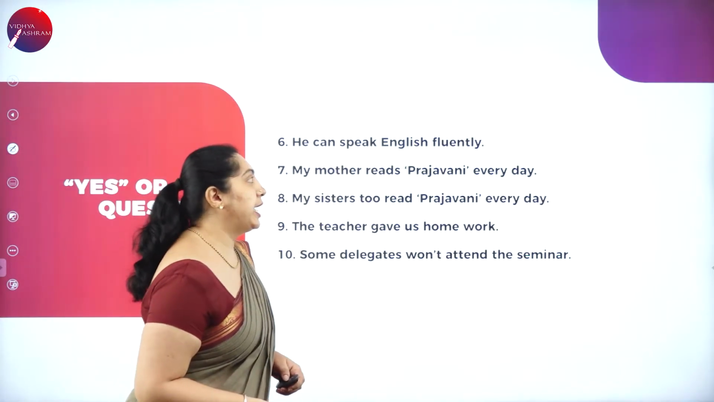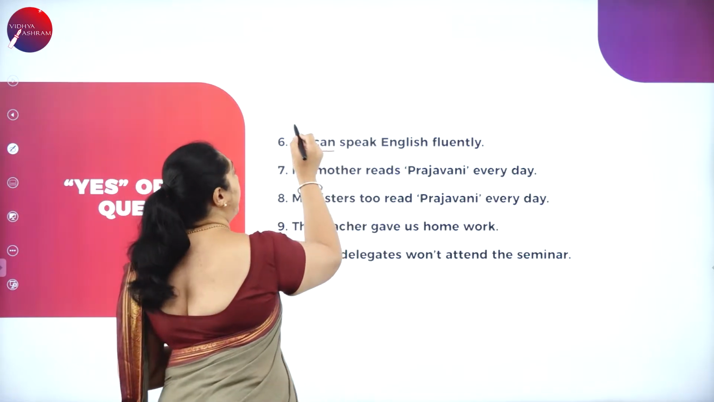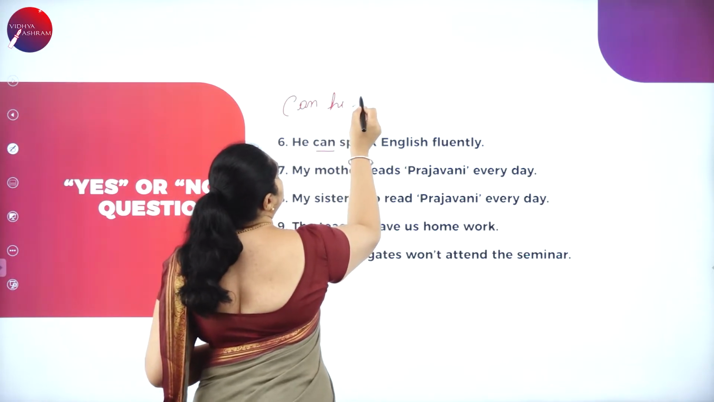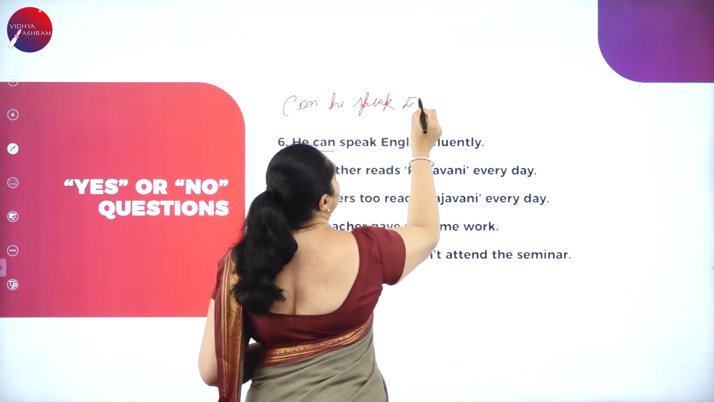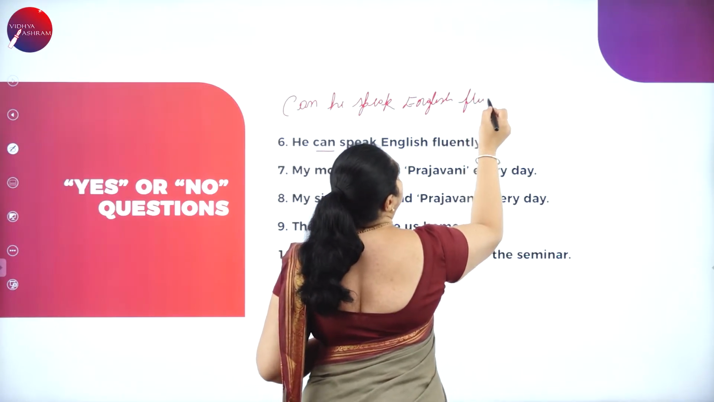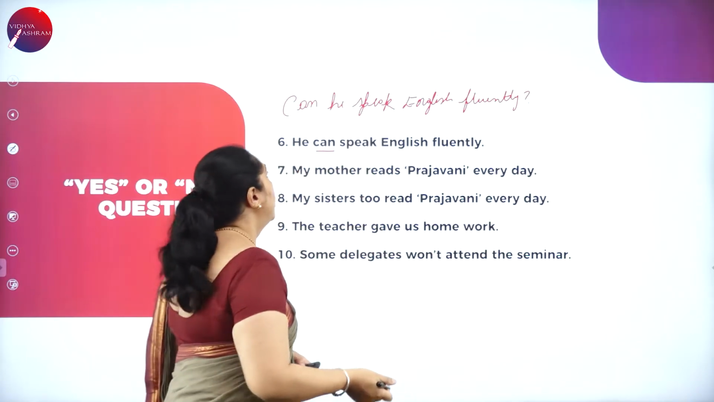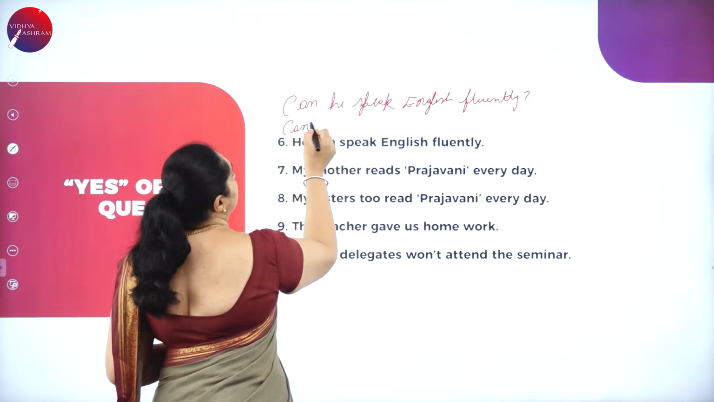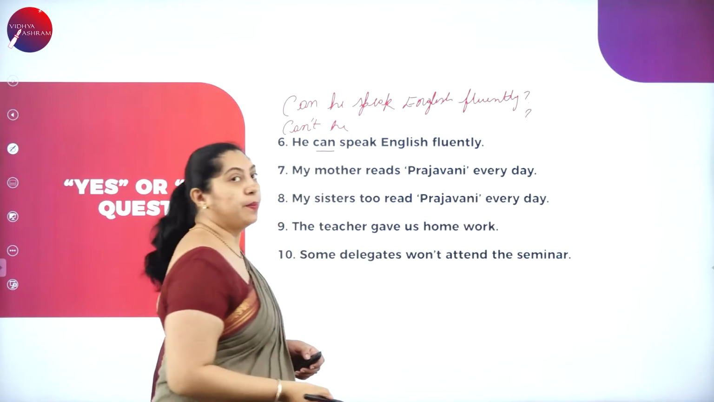He can speak English fluently. He can. So, can is the helping verb. So, can he speak English fluently? Question mark. The next form, can becomes can't. Can't he speak English fluently?